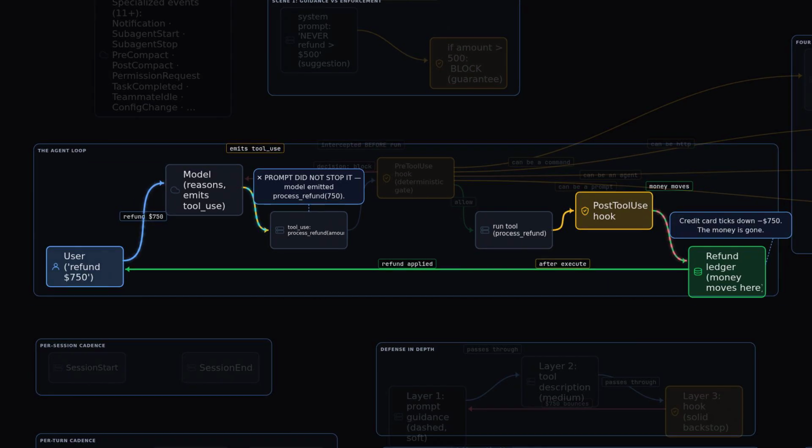Here's the agent loop with only the prompt in place. The user pushes. The model caves and emits process_refund amount 750. It passes straight through to execution. The ledger ticks down. The money is gone, and the prompt never stopped it.